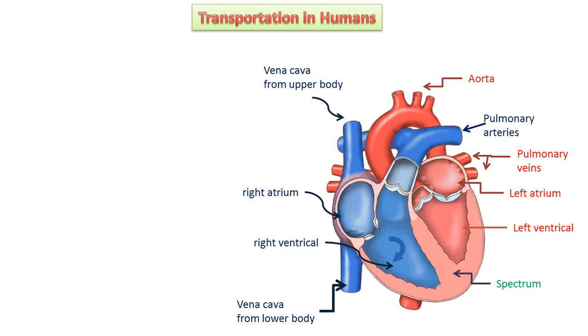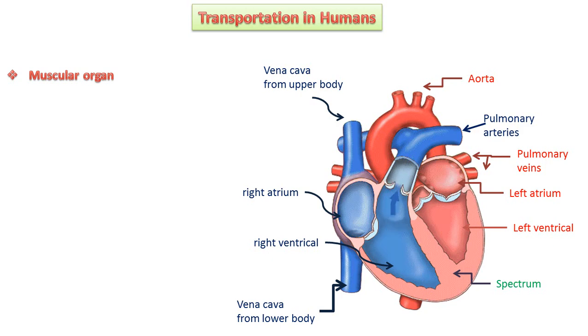This is the structure of the heart and these are the parts of the heart. Let us discuss them one by one. The heart is a muscular organ, which is the reason it pumps the blood. You can see in the picture some parts colored blue and some red. It doesn't mean that your heart is blue and red in color. Blue means it contains deoxygenated blood, which carries carbon dioxide, and red means it contains oxygenated blood, where oxygen is added to the blood.